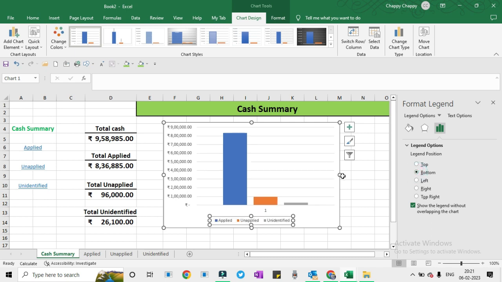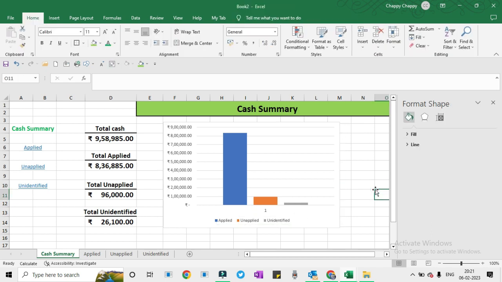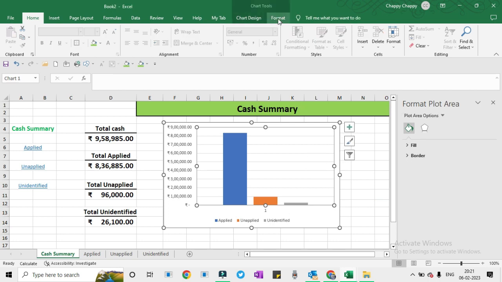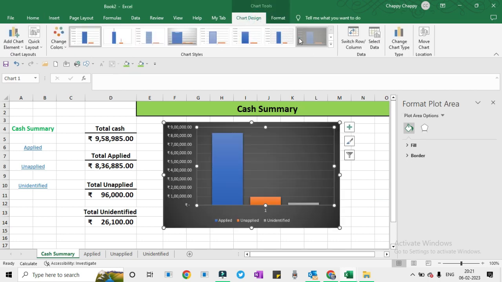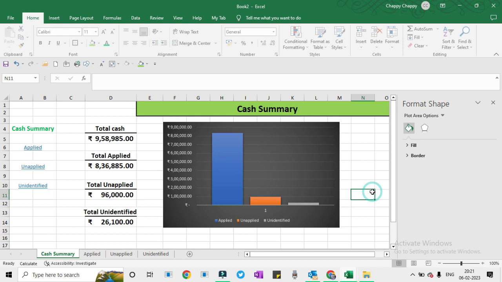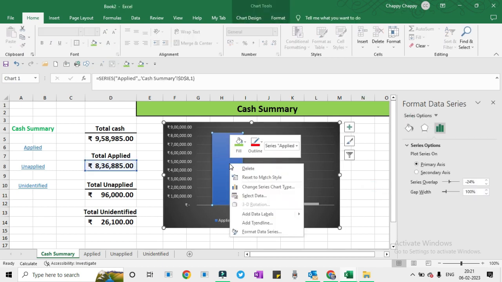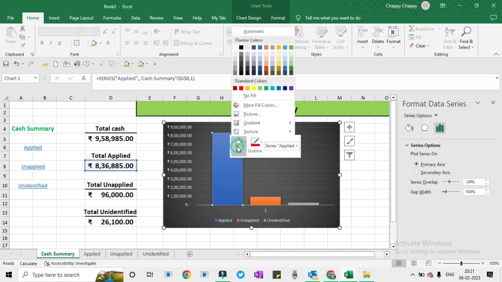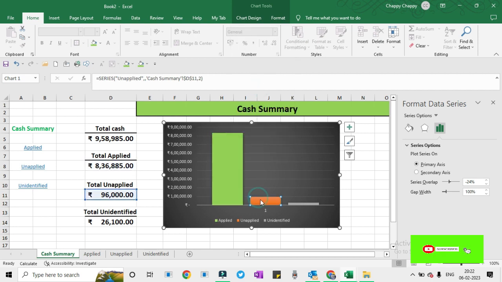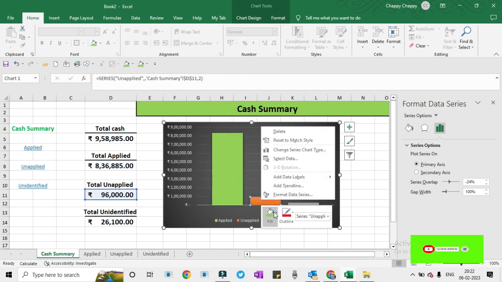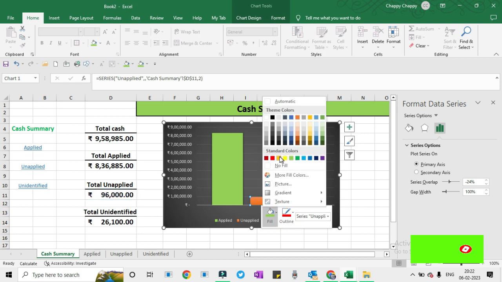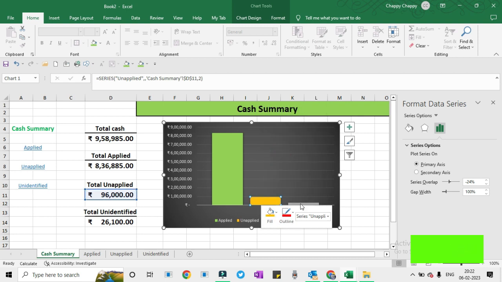Now we will also insert a donut chart. We'll right click on it, Select Data, sorry, we will not right click, let's delete.